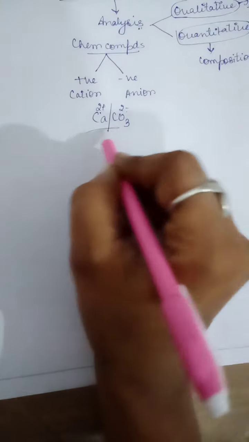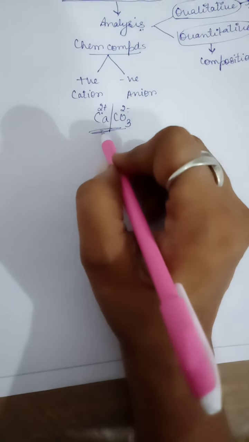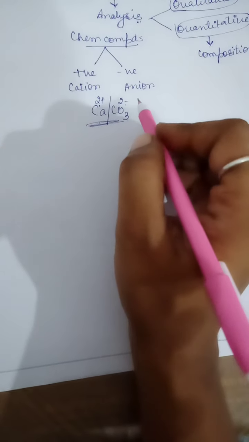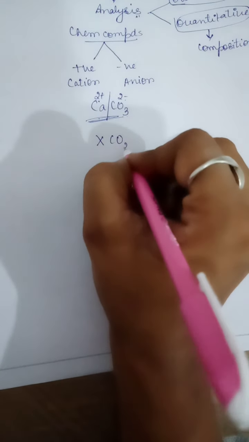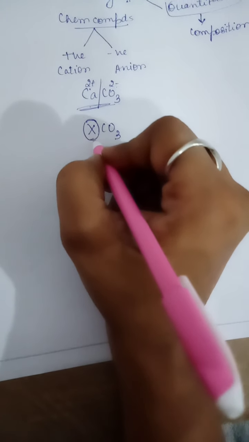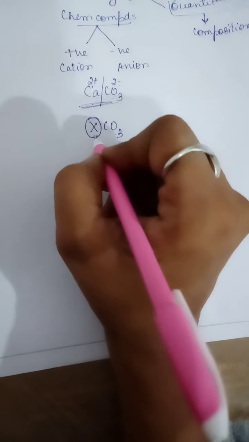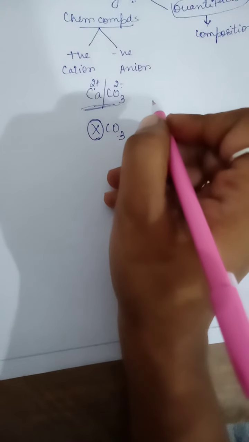Now let us take this simple example only. When we are talking about calcium carbonate, qualitative analysis means, suppose I have written it this way, XCO3. You have to identify this X. This is your unknown element given to you. This identification of the unknown is your qualitative analysis.